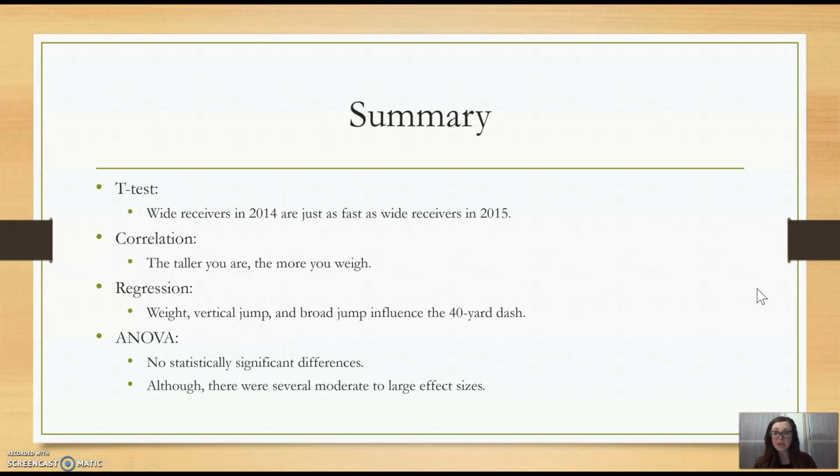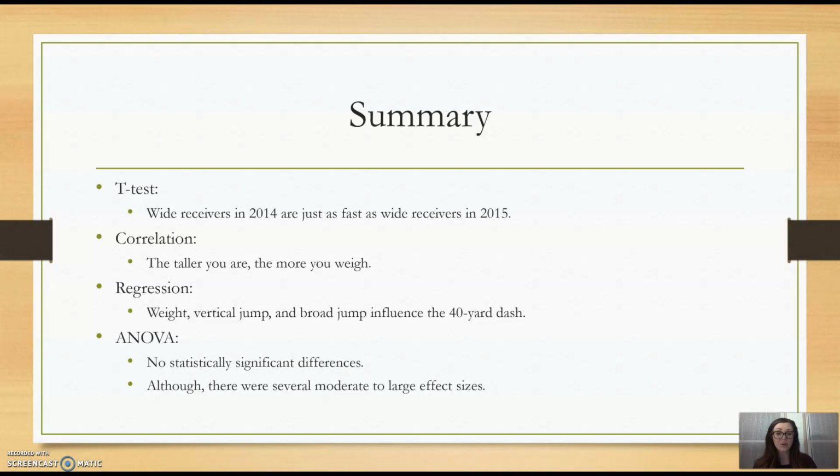So moving on to my summary, for my t-test, the wide receivers in 2014 are just as fast as wide receivers in 2015. This could be because players overlap and stay in the league between years, and there's not a huge difference and not too many coming back in. Correlation, the taller you are, the more you weigh. Might seem like common sense, but we have the statistical significance to prove that with the correlation.